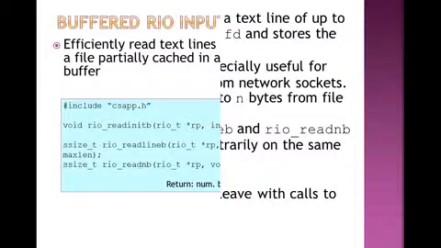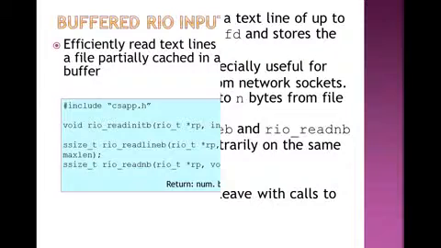The buffered RIO input function is basically used for reading text lines and binary data from a file that is partially cached in an internal memory buffer.